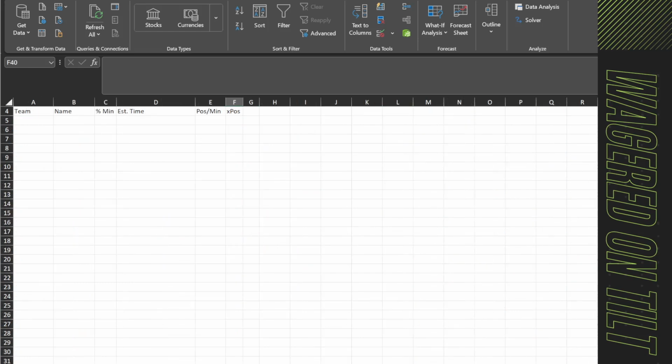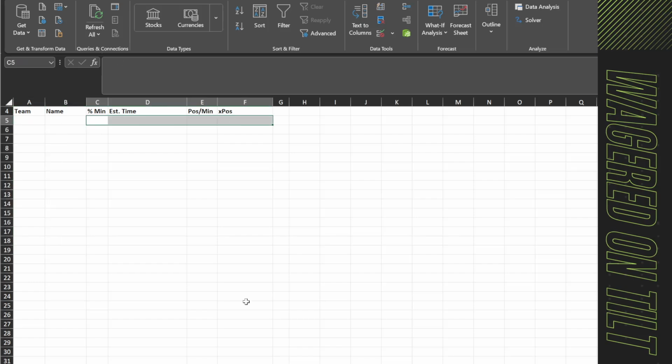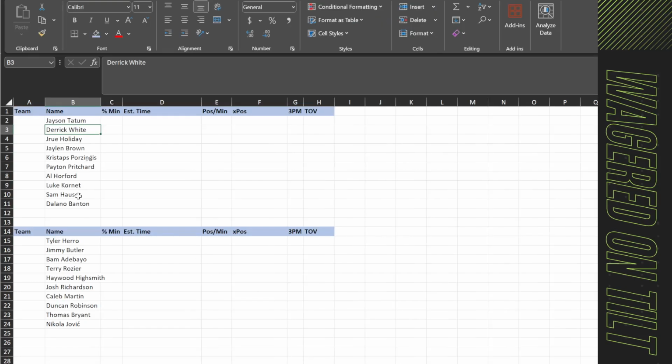Now, I also have another sheet called Lineup, and in here we have team, the name, so that's going to be the actual name of the player, the percentage of minutes, an estimate of time, the possessions per minute, and the expected possessions. Now, this information is going to be populated by using things like VLOOKUPs and stuff like that. However, in here, you can start filling out the actual name, write a formula to pull in the team name, and then this information will be done the same way with a formula. So I went ahead and jump cut here. I went ahead and highlighted the actual labels, and I put in some player names, and this is going to be simulating a game.